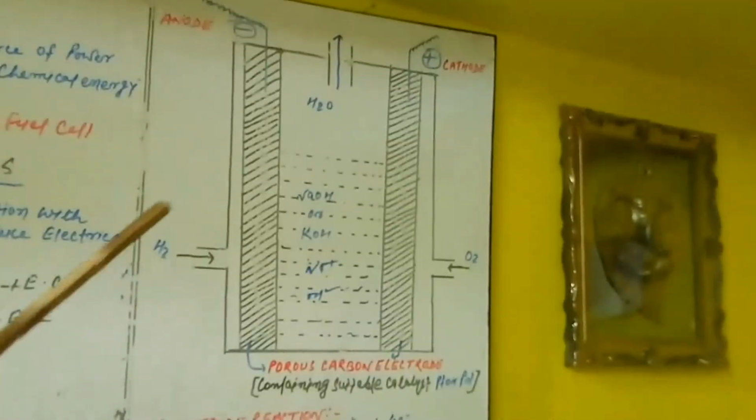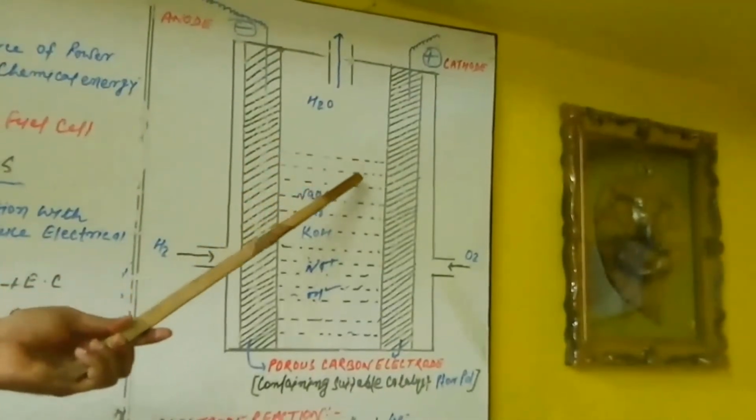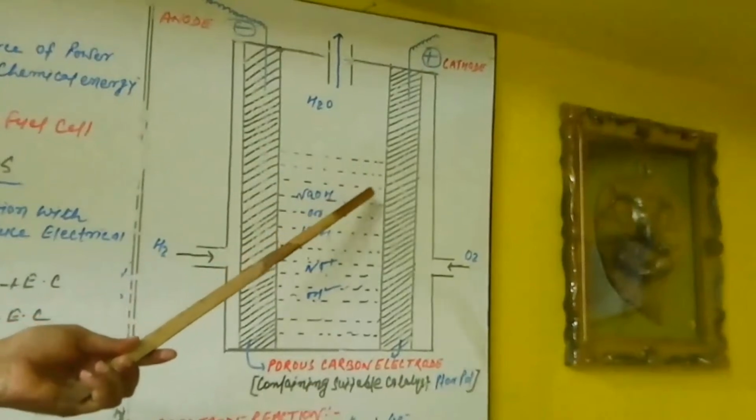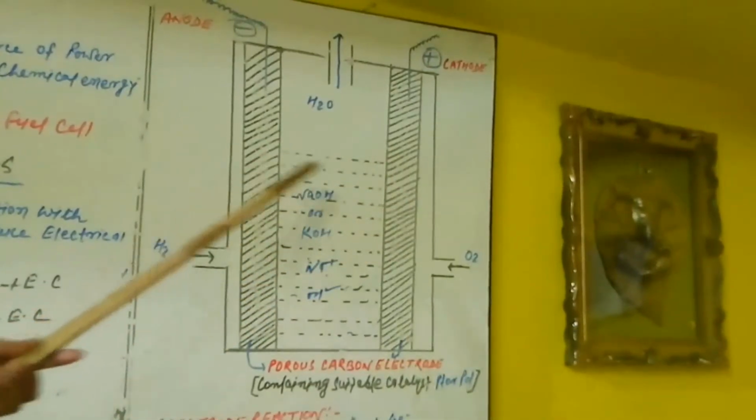The fuel cell consists of 2 electrodes, first and second here.